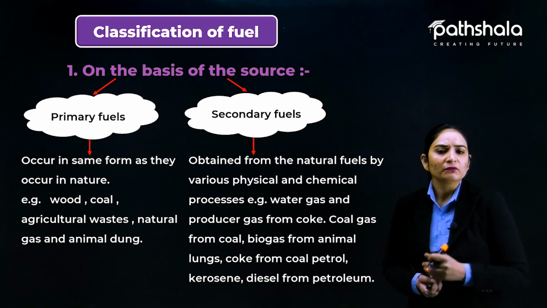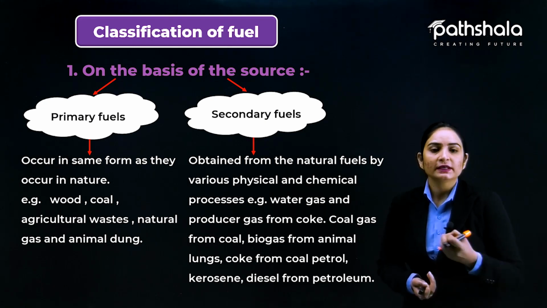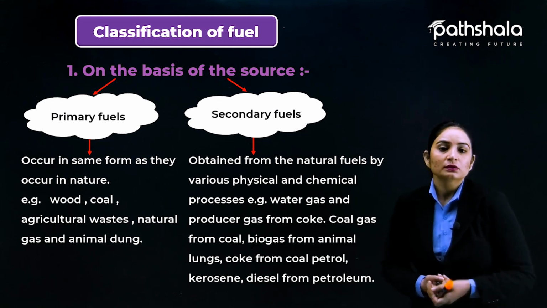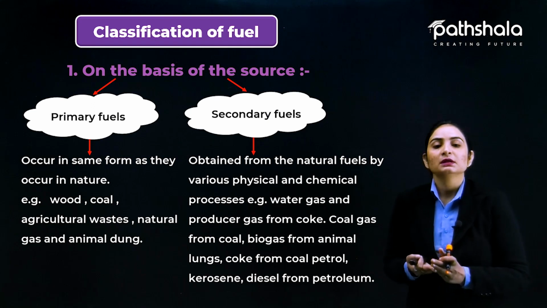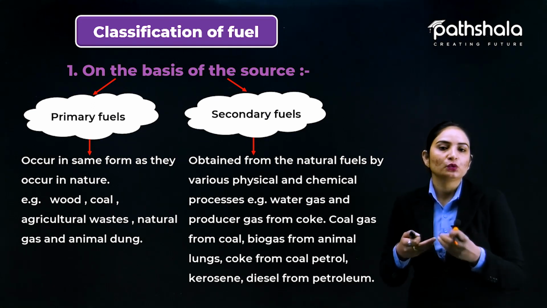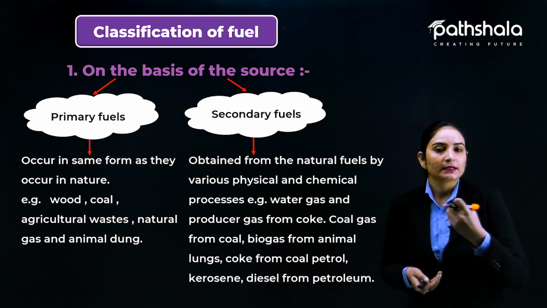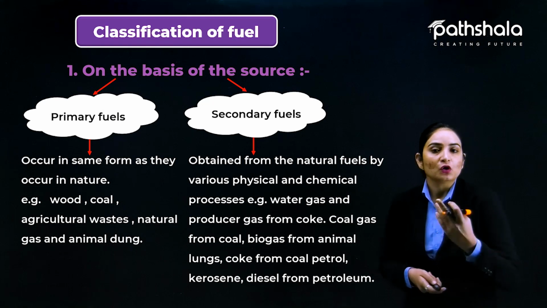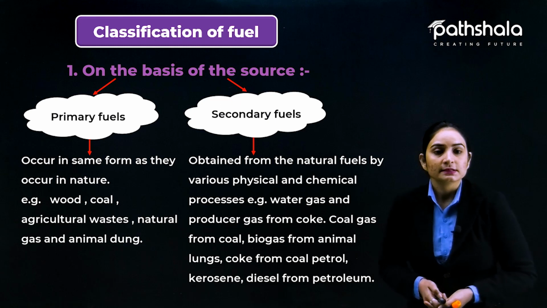For example, coke, where are we getting it from? Coal. Petrol, where are we getting it from? Kerosene, diesel, all we are getting from petroleum. So these are the secondary fuels which we are getting from the modification of the primary fuels. With the primary fuel, we are doing certain modification by applying some physical and chemical processes, and we are getting these secondary fuels. So on the basis of sources, fuels are of two categories, primary and secondary.